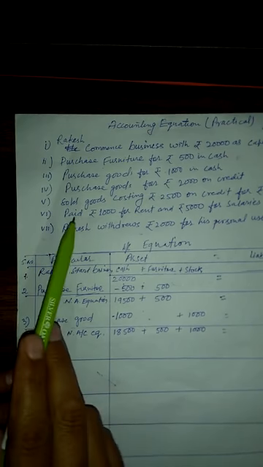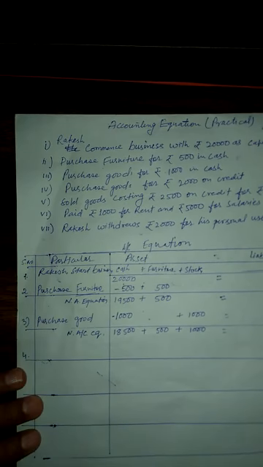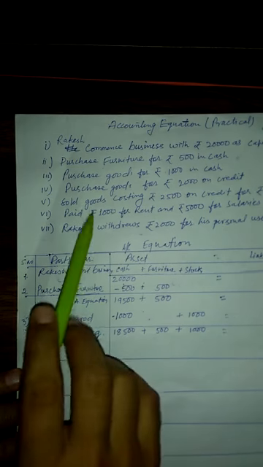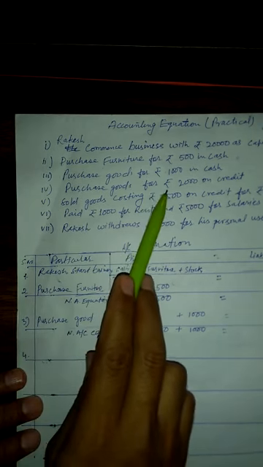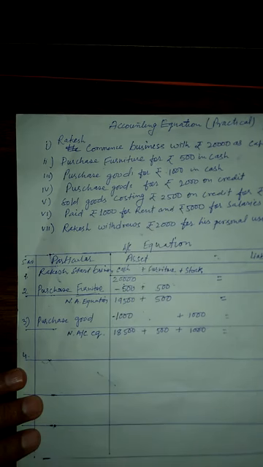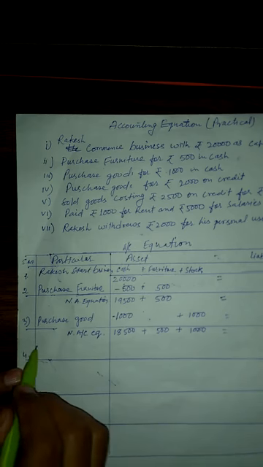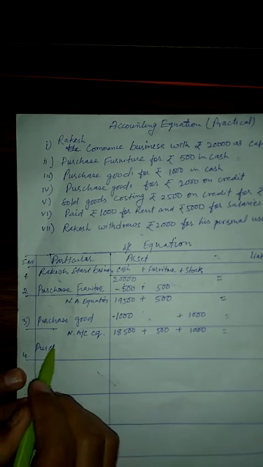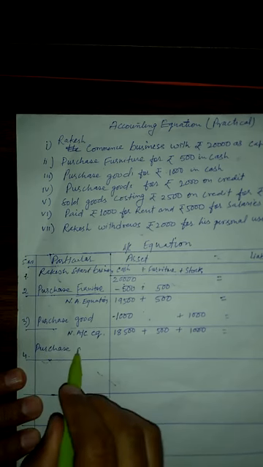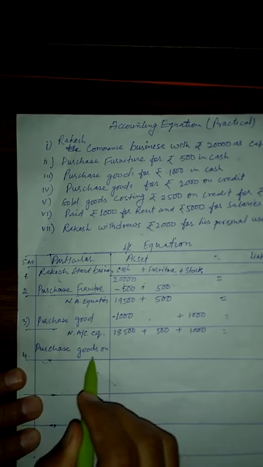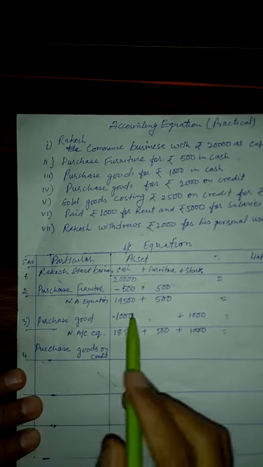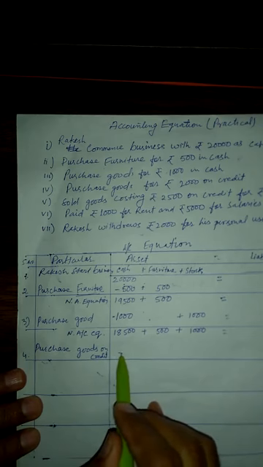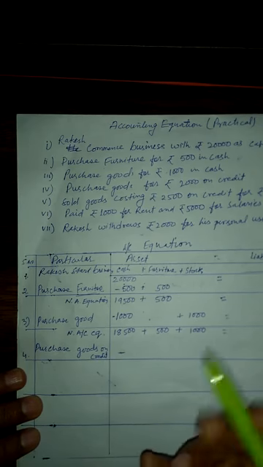Now come to the fourth point. Purchase goods for rupees 2,000 on credit. It means that he purchased the goods on credit. There is no effect on cash because he didn't pay any kind of cash.